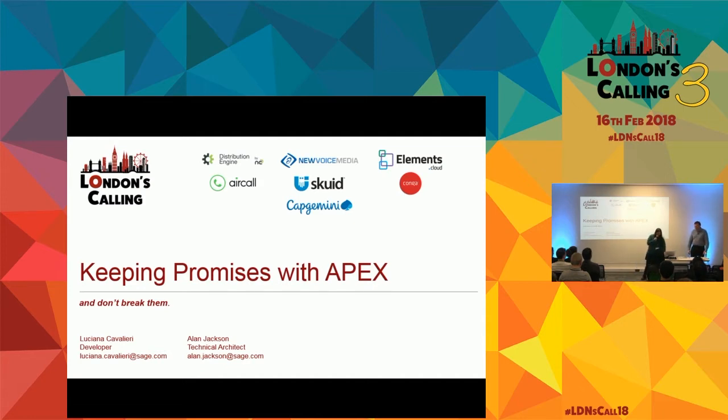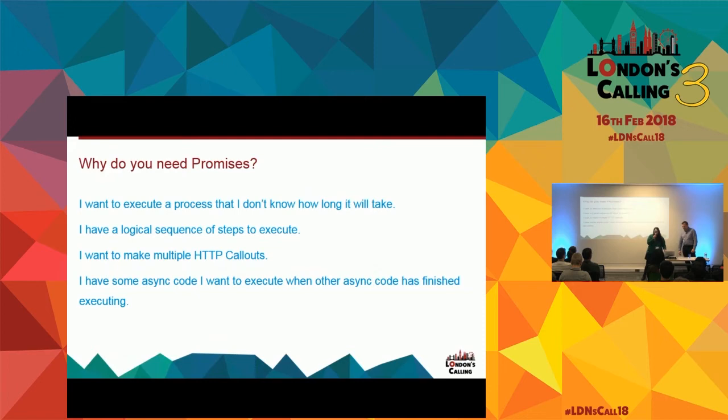Okay, let's start, guys. Why do we need promises? We need promises in different scenarios. One of the moments we need promises is when we need to execute a process that will take a long time, and we don't know how long it will be. Another moment can be when we have a sequence of steps.